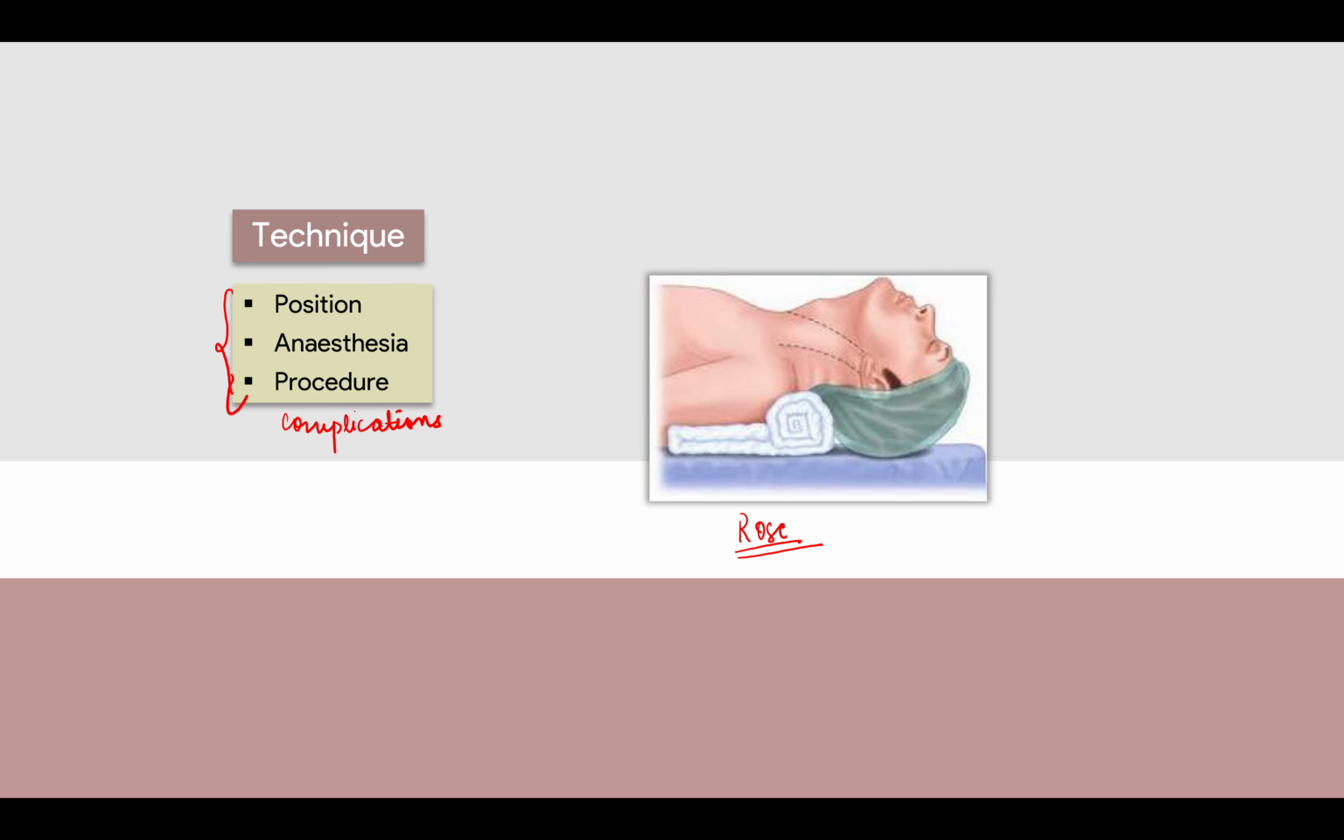Okay, so in position you have to write Rose position and then you have to write extension at atlantoaxial joint and cervicothoracic. You have to write in this way in your notes. Okay, why I'm making you write is because you will understand this topic better. Okay. So this was position. Okay, तो तुमने ऐसे उसको रख दिया.